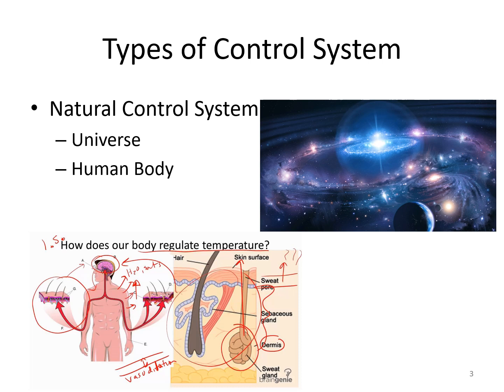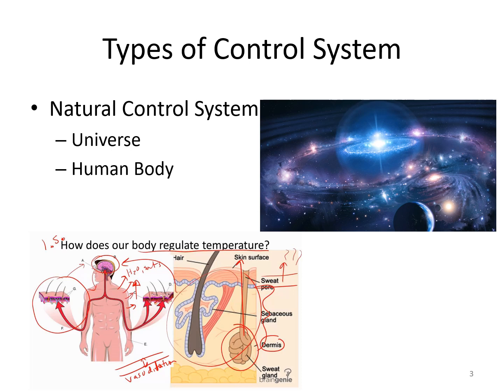The first basic type of control system that we saw was the natural control system. Natural control systems are not man-made control systems, they are built naturally. A few examples which we can quote for a natural control system are the universe and the human body. As we know, the universe is not man-made. It's a control system wherein we have the sun surrounded by different planets which rotate in a particular controlled manner. So this is also an example of a natural control system.